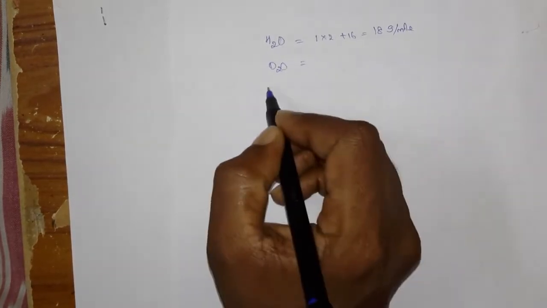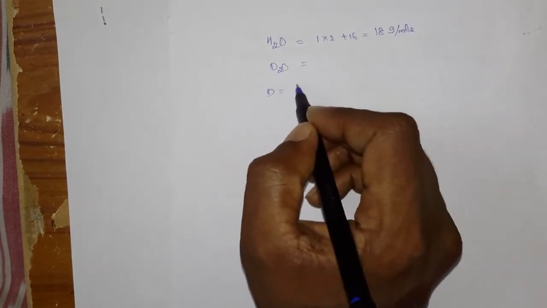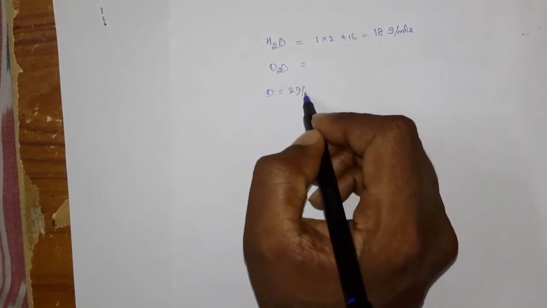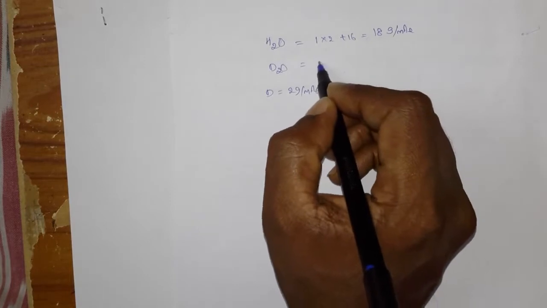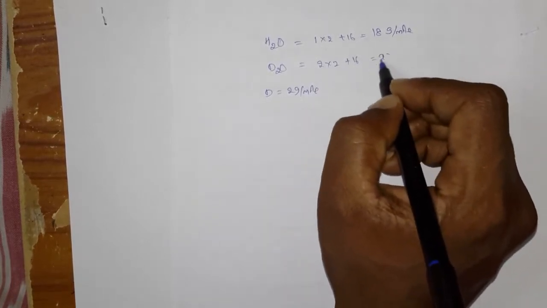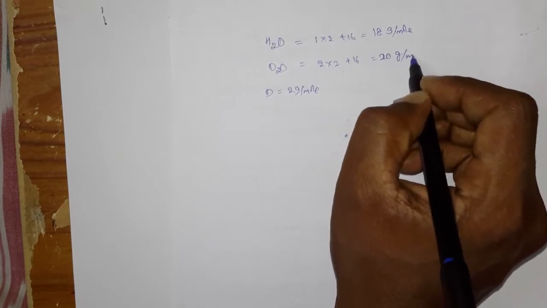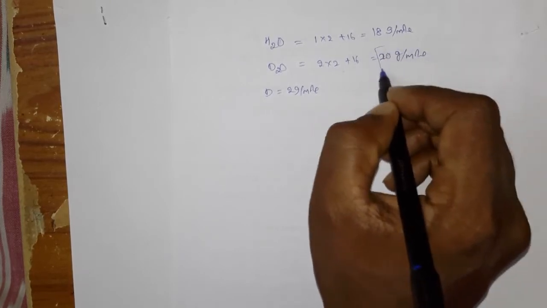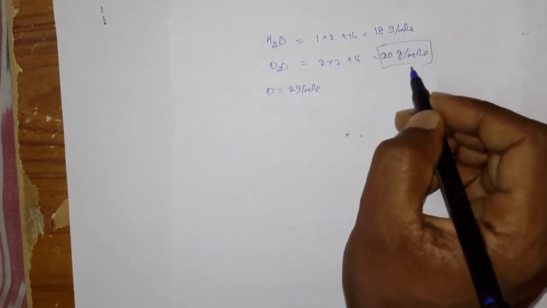One deuterium molar mass is 2 grams per mole, so overall 2 into 2 plus 16, that is 20 grams per mole. So it is a little bit heavier, it has more mass, and that is the reason they call it heavy water.